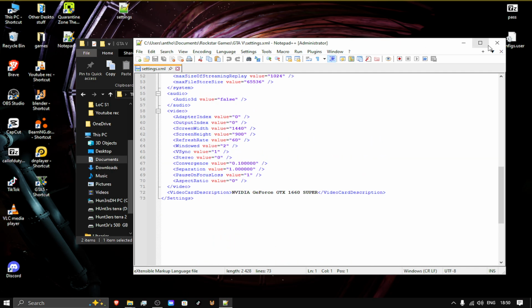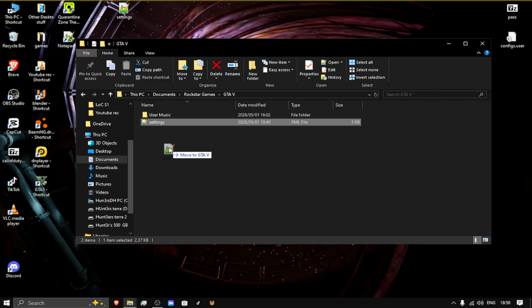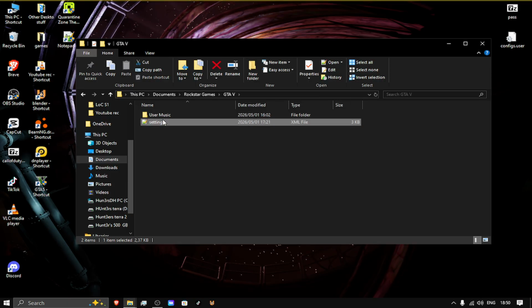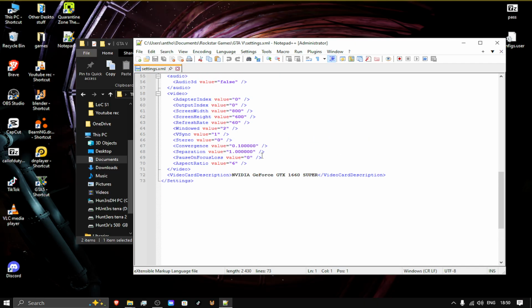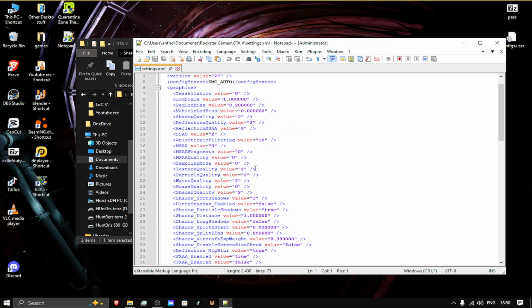Yeah, it's set to the right one. Now I've got this one right here. This is actually the settings that worked for me before. So I'm going to replace it. So it's basically the same thing. Same thing, right? But now some of these settings are set to false. See that?